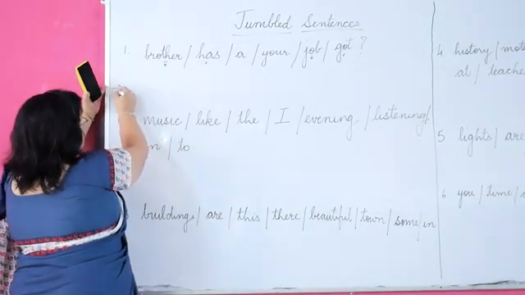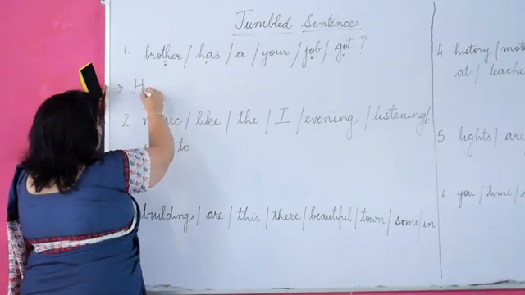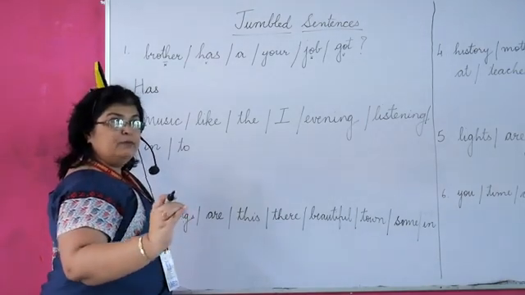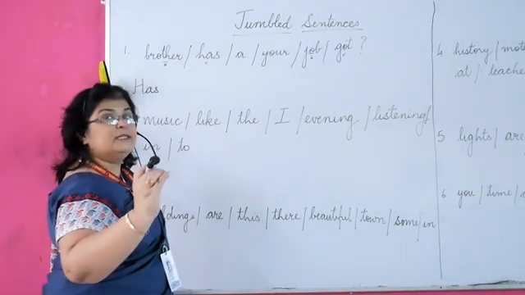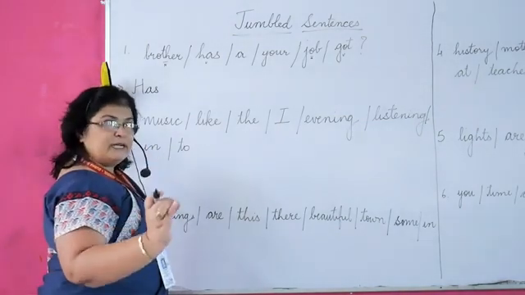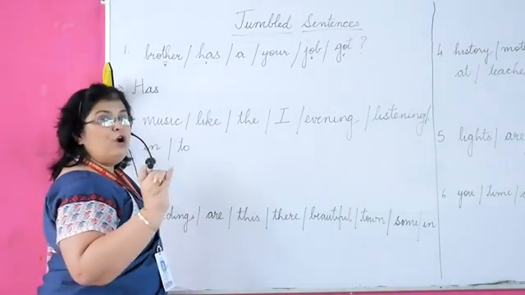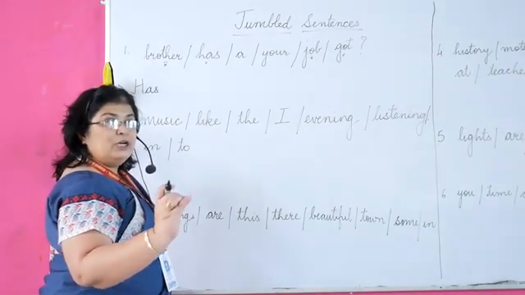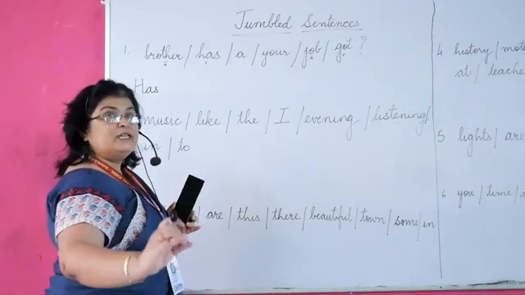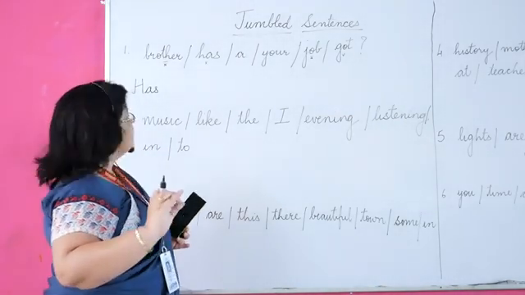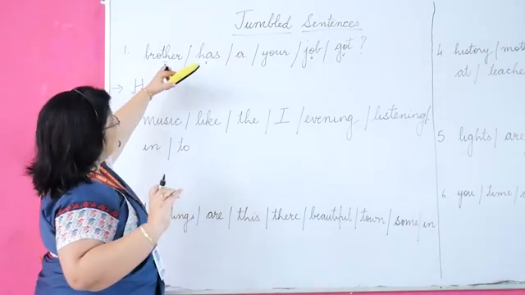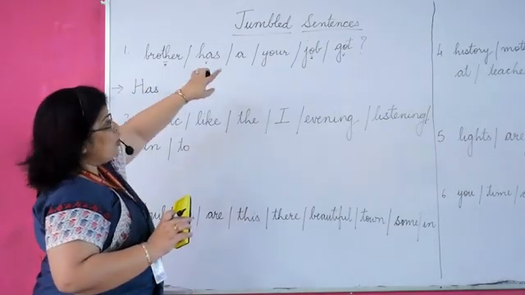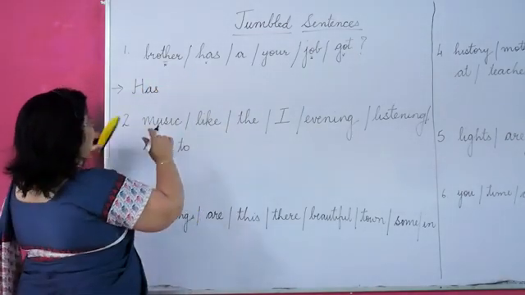So our answer will be has. Now in a question sentence, after the helping verb, we put the subject, right? And the subject has to be a noun or pronoun. And the subject is a doer, or the subject is the topic of discussion, right? So here we have brother and job. Brother can be a doer because got is also there. So let us put brother.